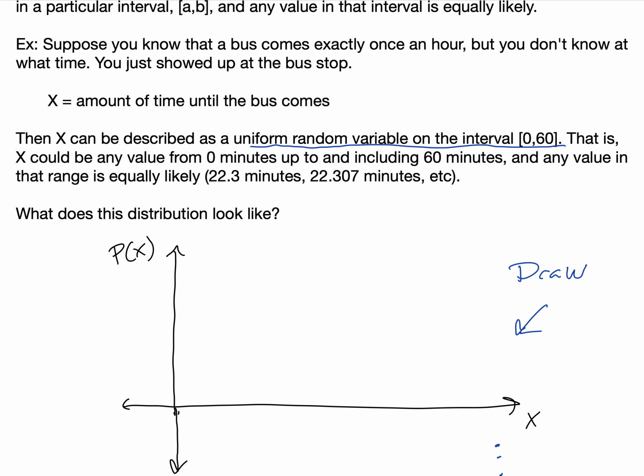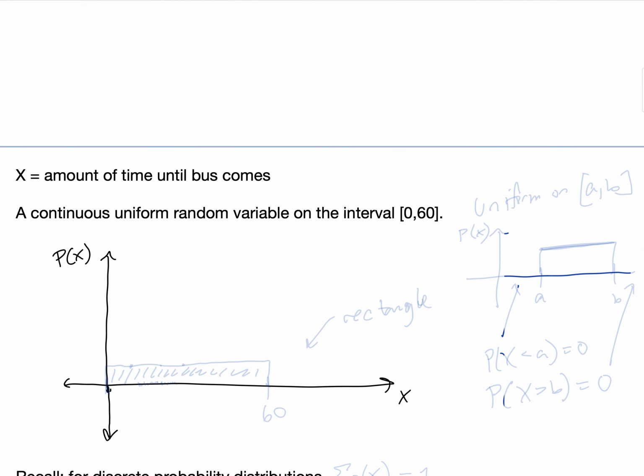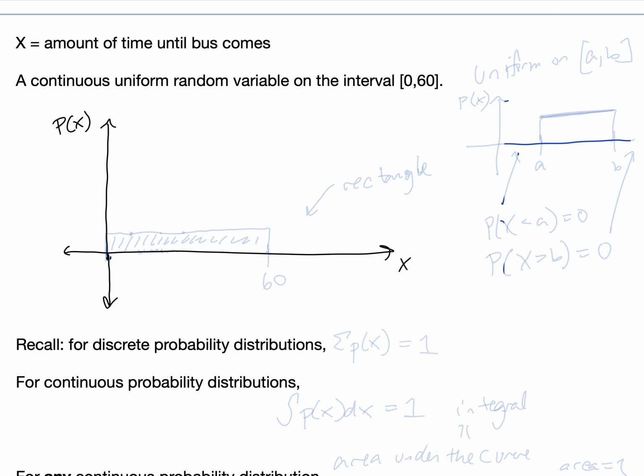Okay, so x is the random variable, the amount of time until the bus comes. You know it's going to come within the next hour, within the next 60 minutes, and here you are at 0 minutes. And each of these outcomes are equally likely. So because every outcome is equally likely, it could be here or here or here, the height of that distribution is consistent, it's flat.